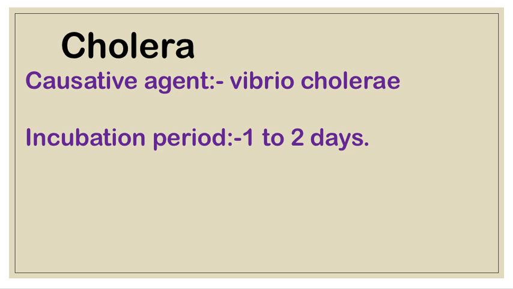The clinical manifestation of cholera is acute severe diarrhea or rice water stool. Sometimes exams ask what is rice water stool and which disease it is a symptom of. The right answer is cholera. So acute severe diarrhea or rice water stool is present in cholera. Vomiting and sunken eyes are also symptoms of cholera.